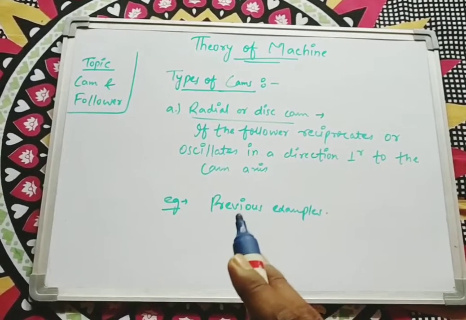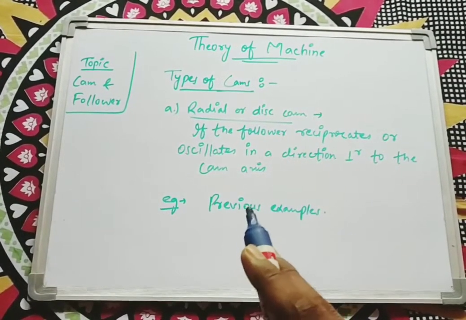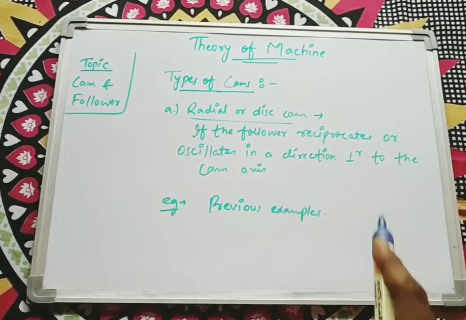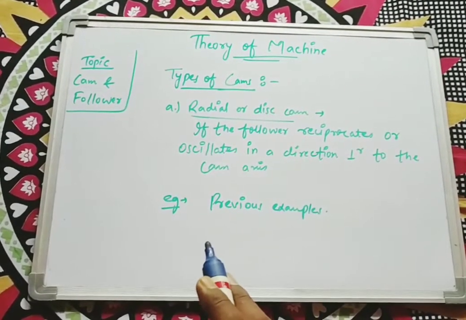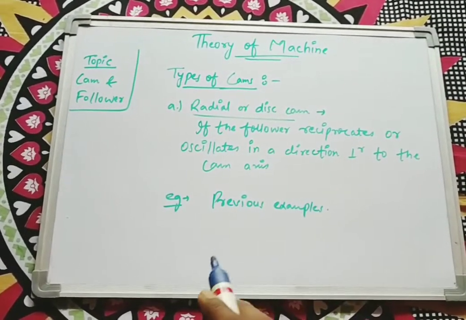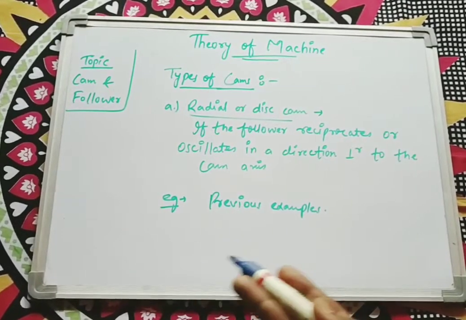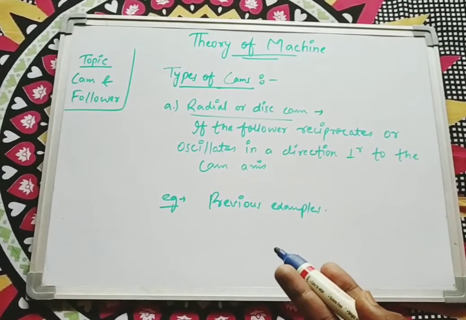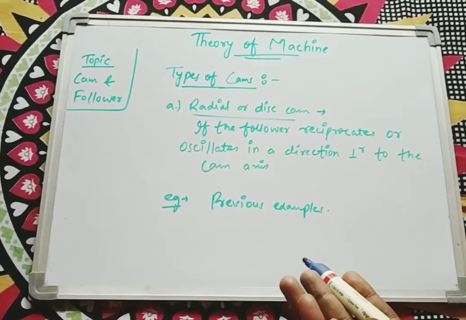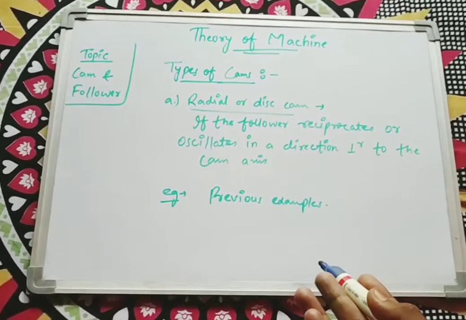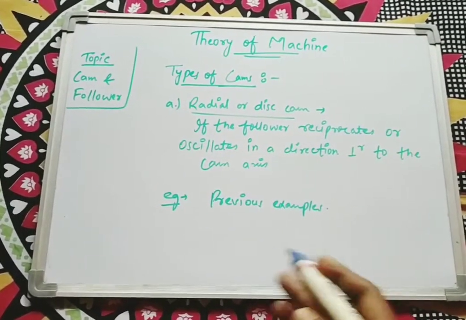So if the follower reciprocates perpendicularly relative to the cam, then that type of cam is known as radial or disc cam. As an example you can assign any figure like knife edge, roller, flat faced. So put down any one figure out of those.